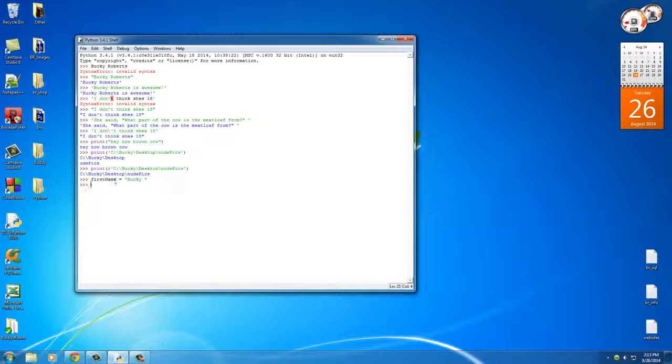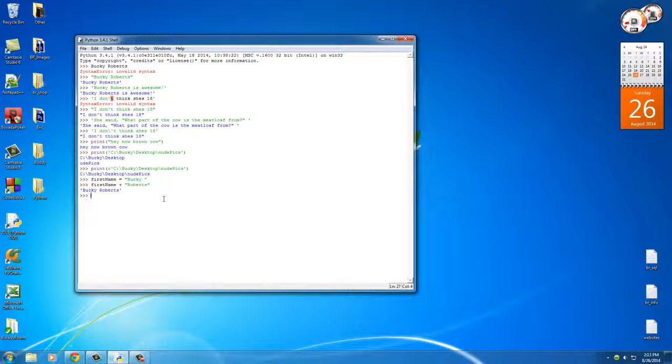So now not only can we store numbers in variables, we can also store strings in variables. So I can say first name plus another string, my last name Roberts, and whenever you take a string and add another string to it, check it out, it makes an even longer string. So not only numbers, you can also add strings together.